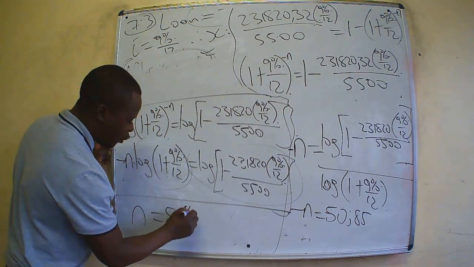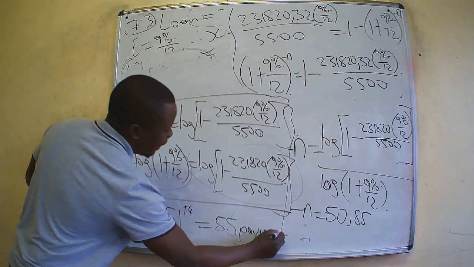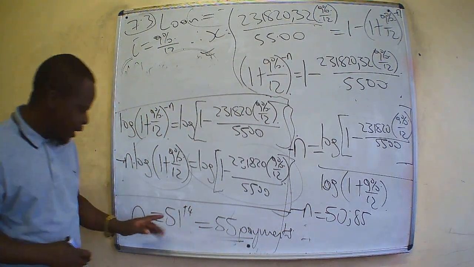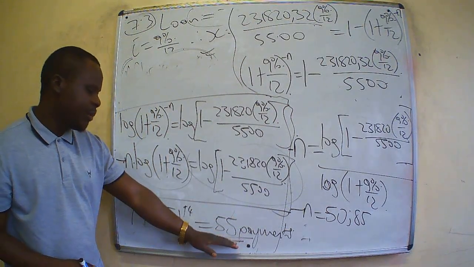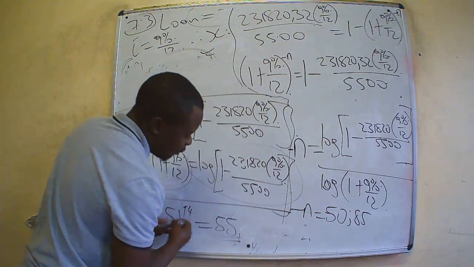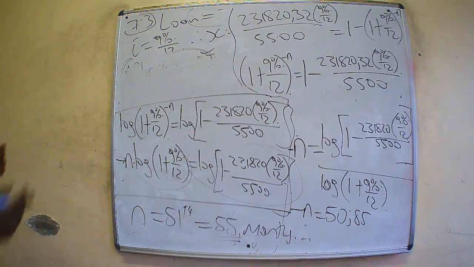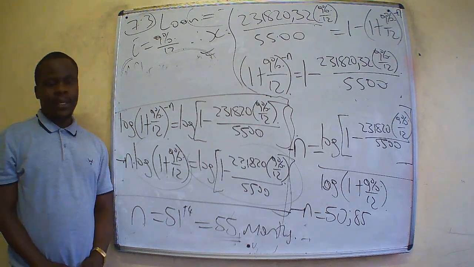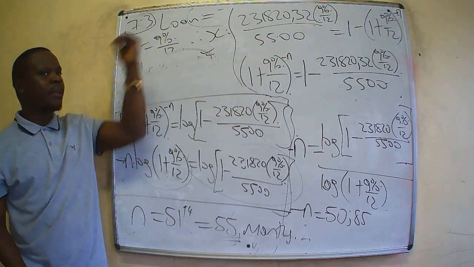So we shall add 4 on top, which means from the day she took out the loan, she's going to make 51 payments, but the whole process is going to be done in 55 months. So this is basically what you need to understand when it comes to finance. The formula is very important. She delayed by 4 months.